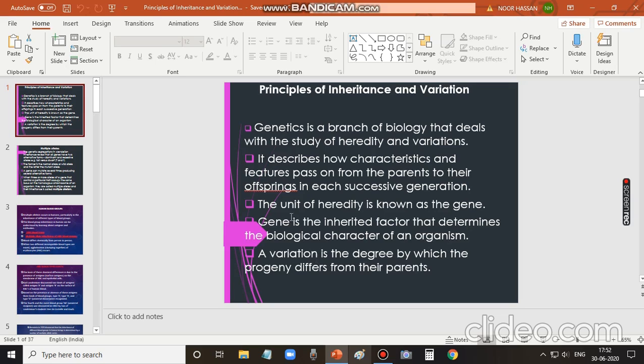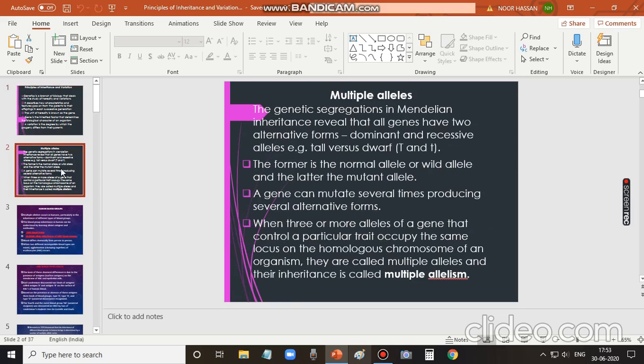And this is about heredity. Variation, as the word conveys, refers to differences. Variation refers to the degree by which the progeny or the offsprings differ from their parents. This is a simple definition of heredity and variation, and both are discussed in detail in this branch of science called genetics. So we shall move on to the next one.